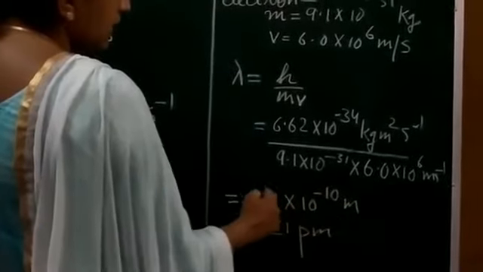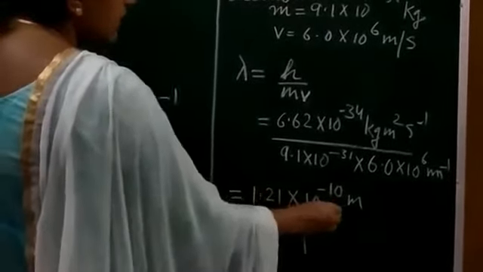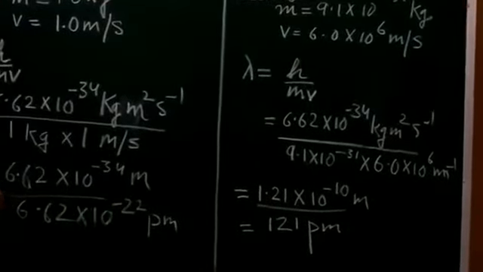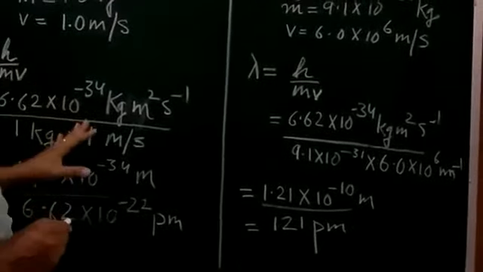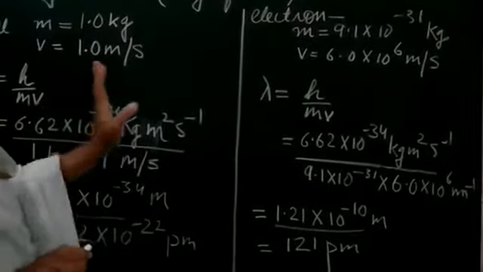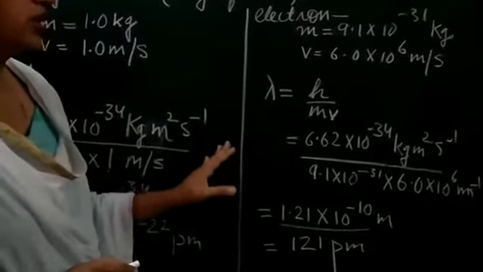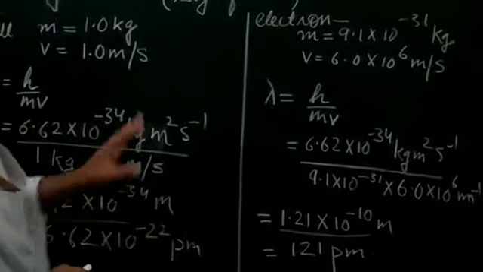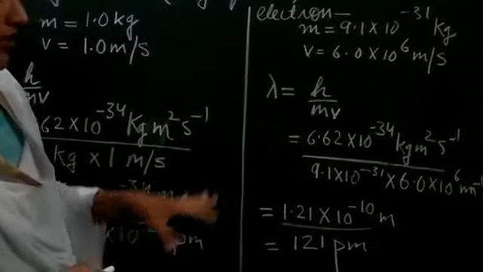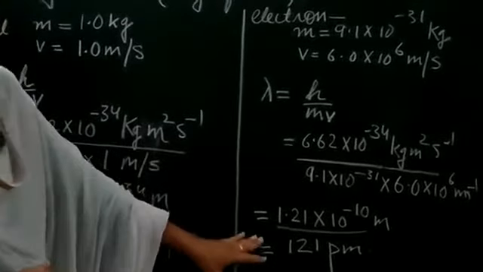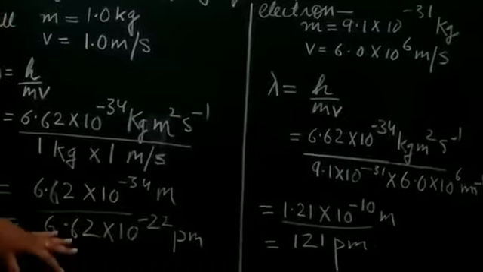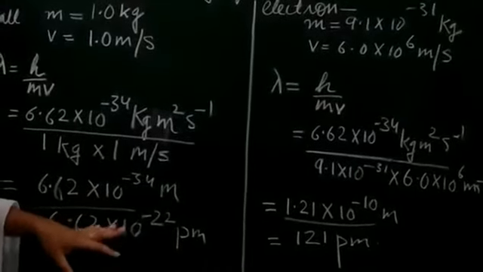So you can compare the wavelength associated with the ball and with the electron due to its motion. You can really see that the wavelength associated with the electron is of larger magnitude. It is 121 picometer, whereas this one is 6.6 times 10 to the power minus 22 picometer.